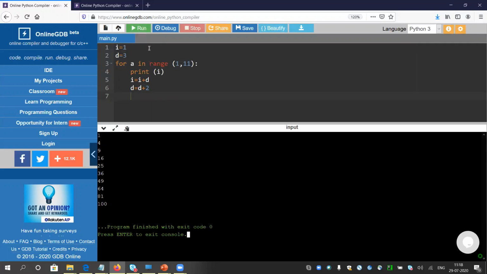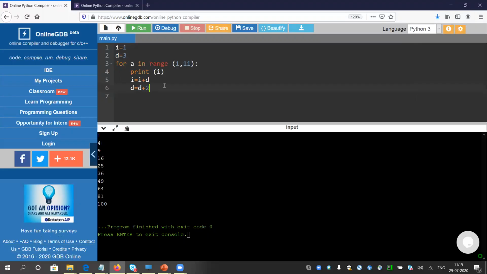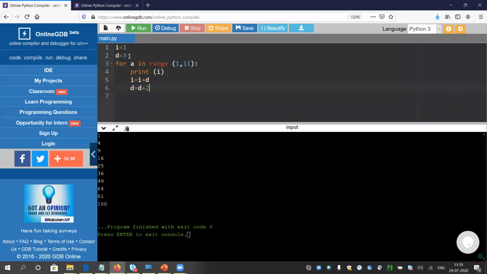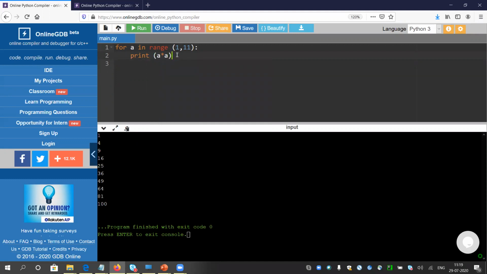Yeah, it is giving the correct value, 1 4 9 16 25. So this is the logic of incremented value. So I think we are done. Before moving to the next topic, I want to show another shortcut for printing 1 4 9 16. We can just write a into a, because the value of a is 1, then 2, after that 3. So it will work if we write a into a. Look, it is another way.